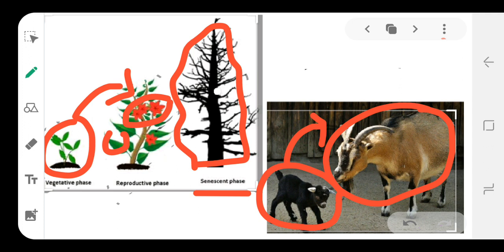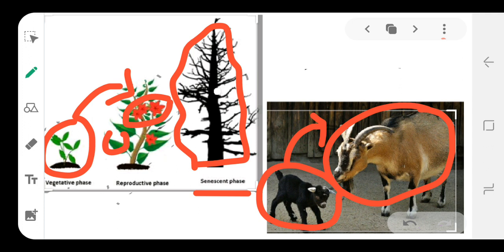So for all these changes of phase, from the juvenile or vegetative phase, and then into the reproductive or maturity phase, and then into the senescent or old aging phase, the hormones and the environmental factors are the main reason for the changes that occur in between all these phases.